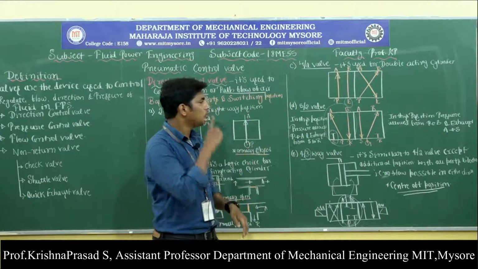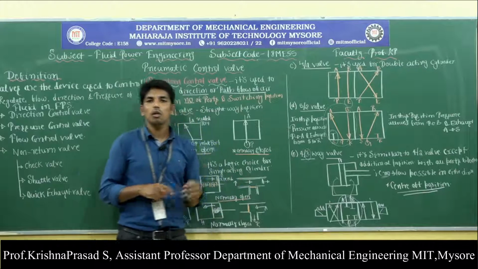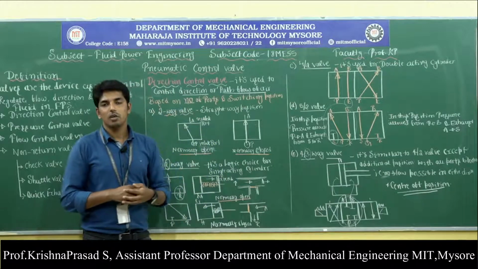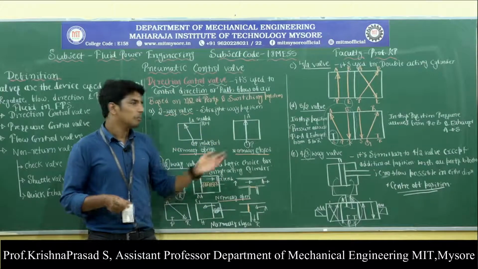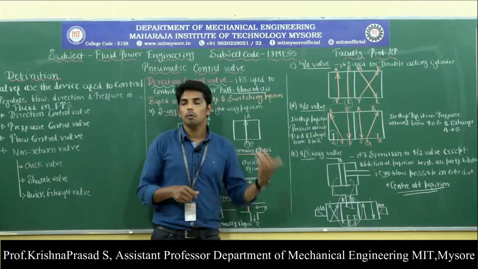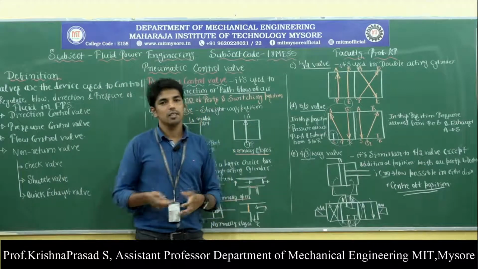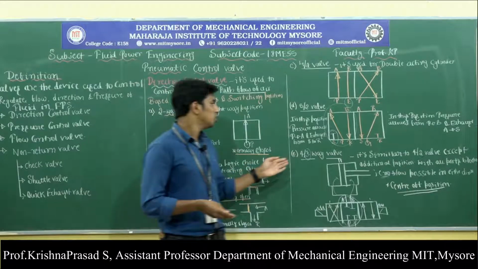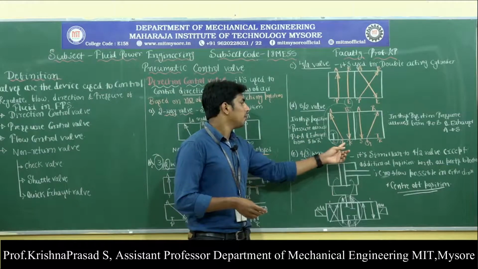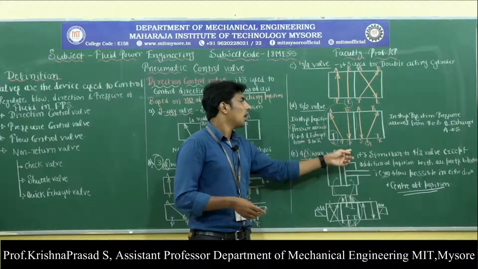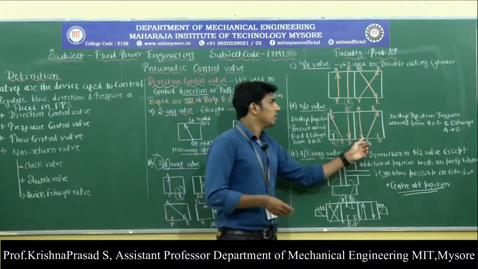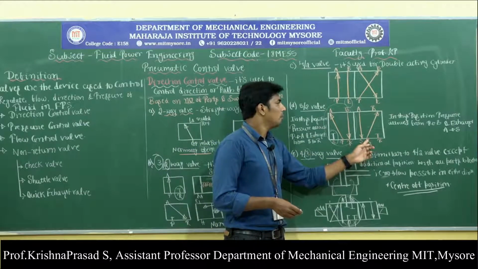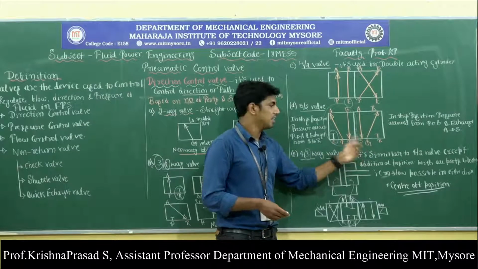In the case of the 5x2 way valve, we have one more extra exhaust port. Because of the 5x2 way valve, both power and exhaust take place simultaneously. In this position, pressure is allowed to flow from P to A and exhaust from B to R. Similarly, in this position, pressure is allowed to flow from P to B and A to S.